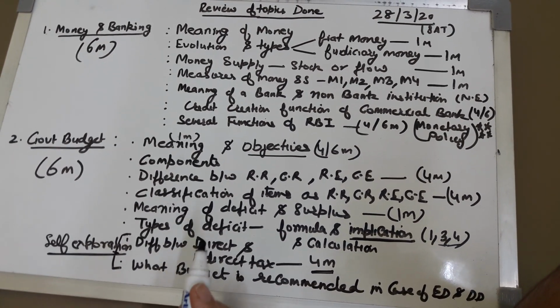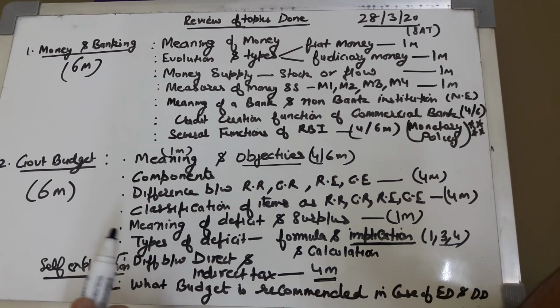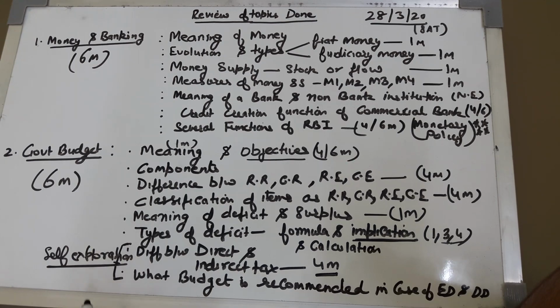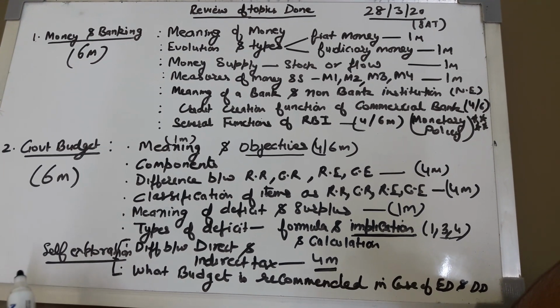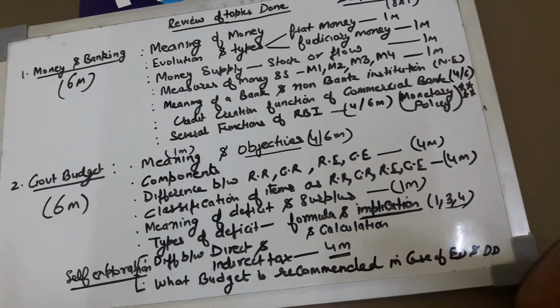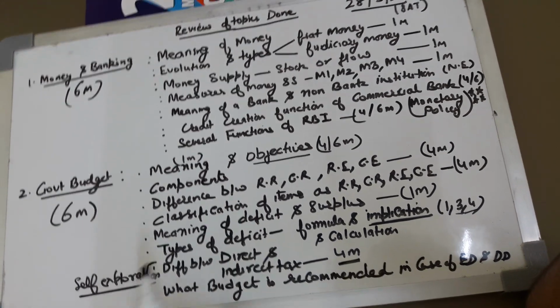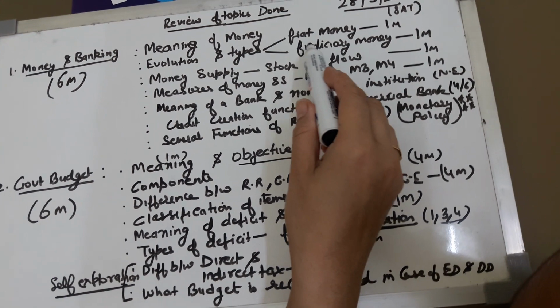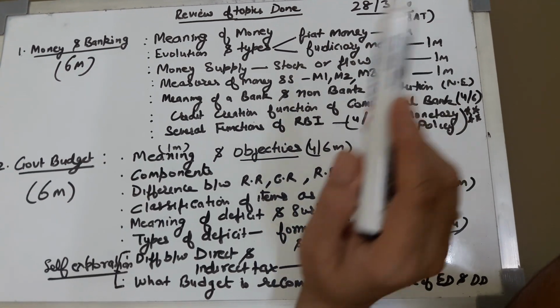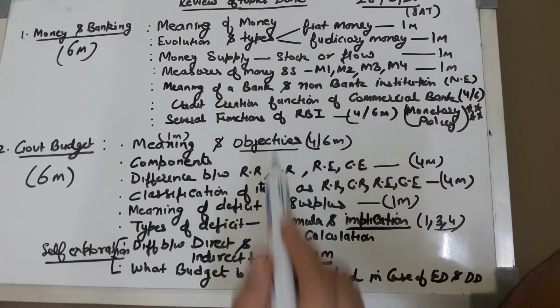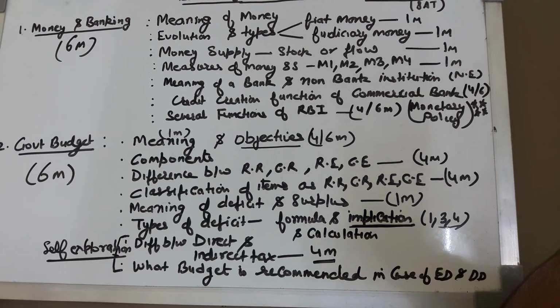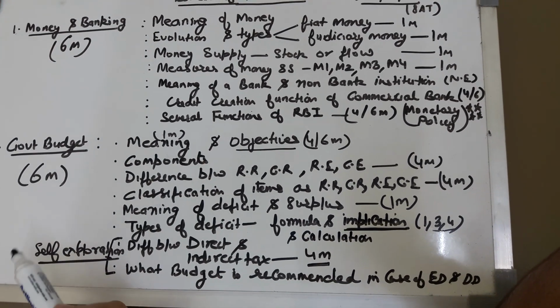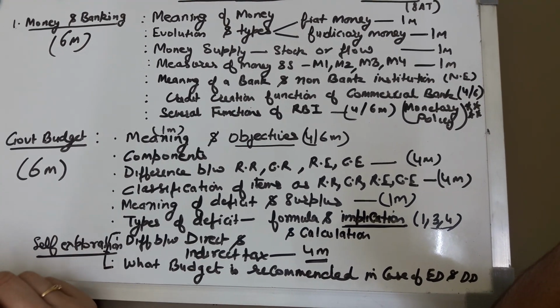Now what is expected from you is that you have to cover all these topics and prepare notes in your fair registers as per the marks mentioned against them. For example, meaning of money 1 mark, fiat money 1 mark, fiduciary money 1 mark. So accordingly you please prepare notes in your fair economics register. Once we get back, I would like to see the work.